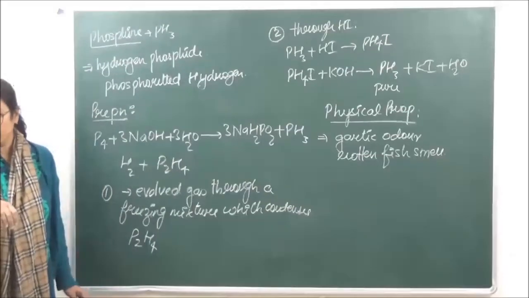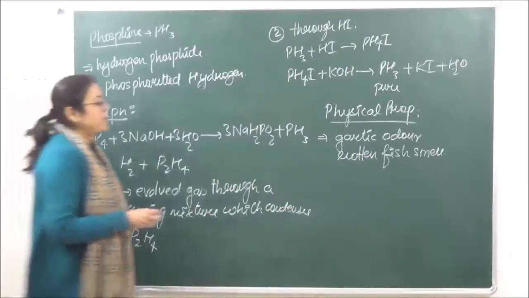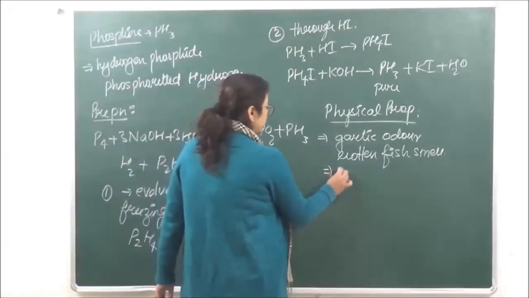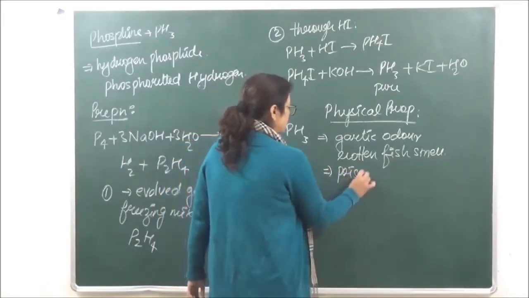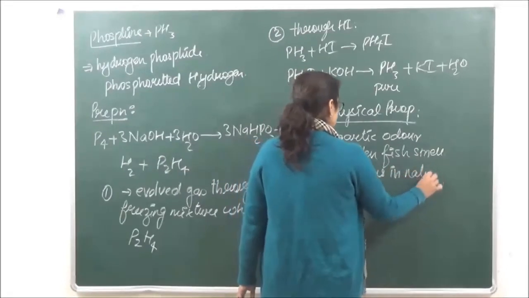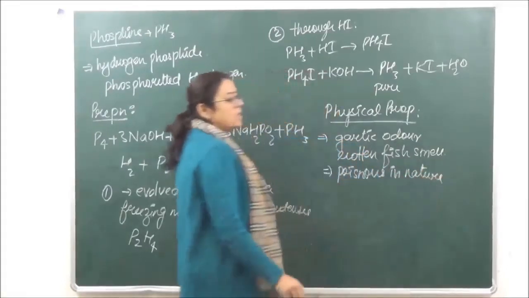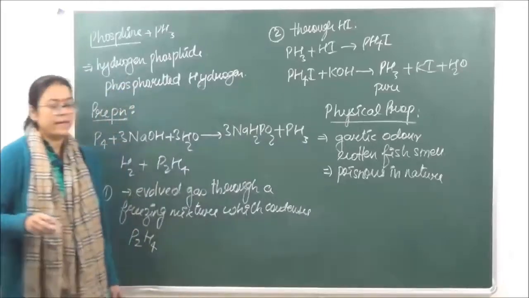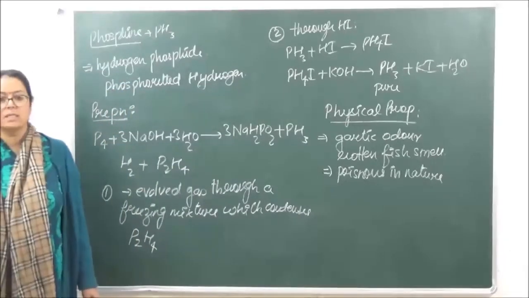Then number 2, it is heavier than air and it is poisonous in nature.